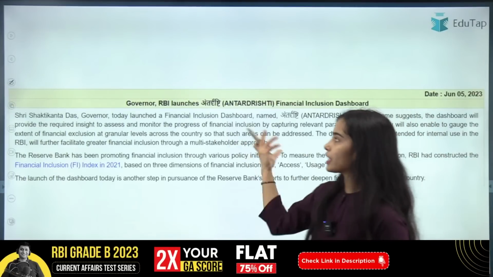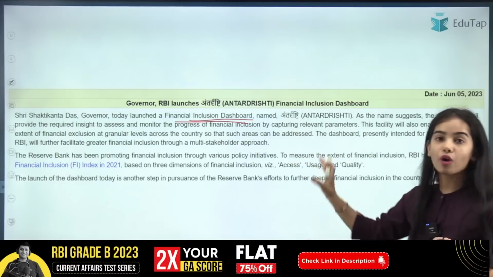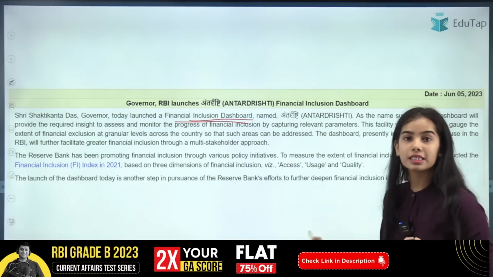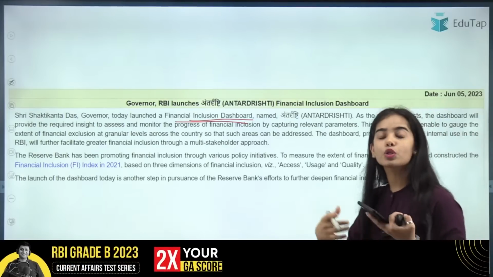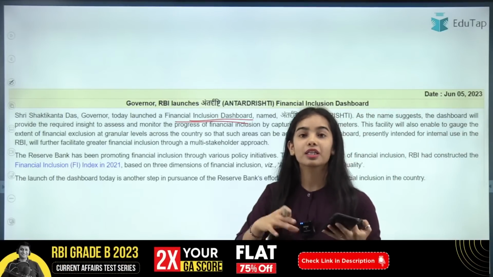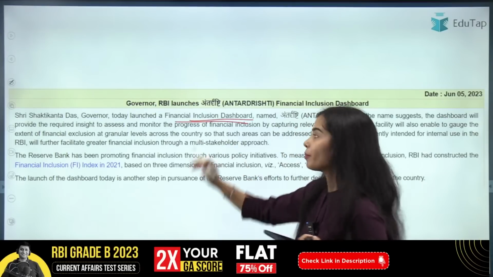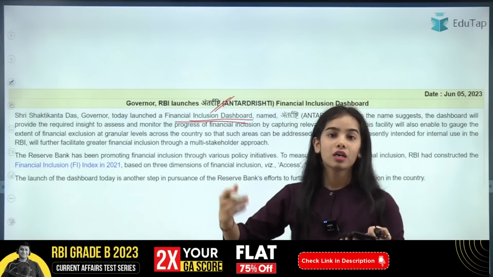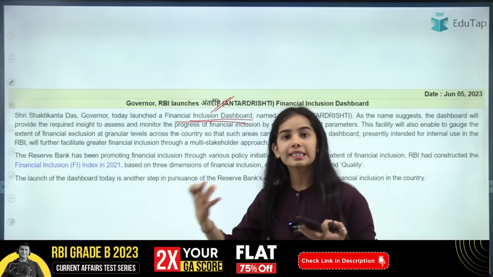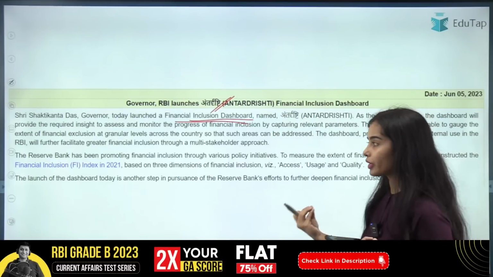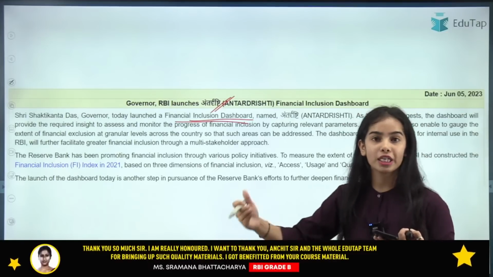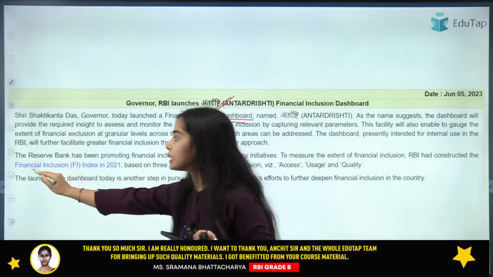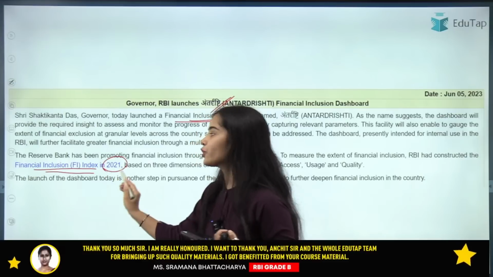Now coming to the financial inclusion dashboard, I hope you all know about this. This is the Antardrishti, and the dashboard is going to provide the insights through the data. The data will be shown in visual graphics form, and through this a better understanding will be provided to the Reserve Bank of India. The Reserve Bank of India has been working towards financial inclusion, and the Reserve Bank of India released the financial inclusion index in 2021.